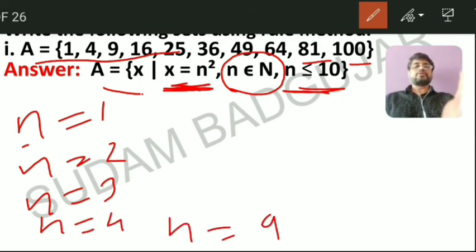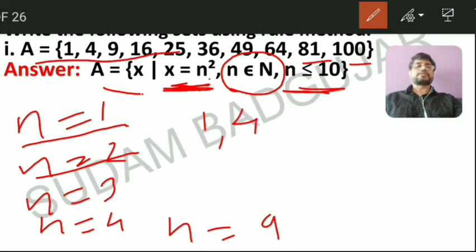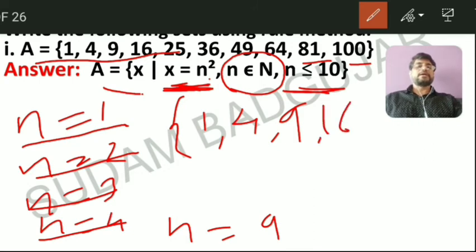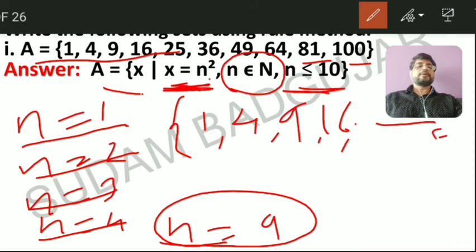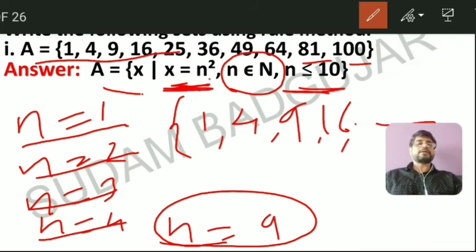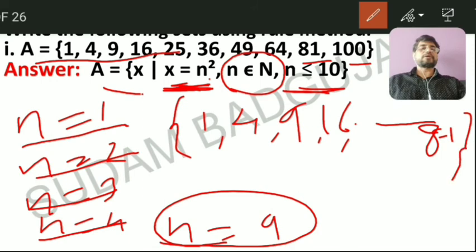Okay, suppose n is equal to 1, then what is x? 1 square is 1, 1 is there. Okay, n is equal to 2, then 2 square is 4, that is 4 is there in the curly bracket. Okay, n is equal to 3, 3 square is 9, then comma, you put 9 here. N is equal to 4, that is n square, means x is equal to 16, in this way. Lastly, n is equal to 9, then it becomes 81 and the curly bracket is completed. You have to put the curly bracket here, after 81.